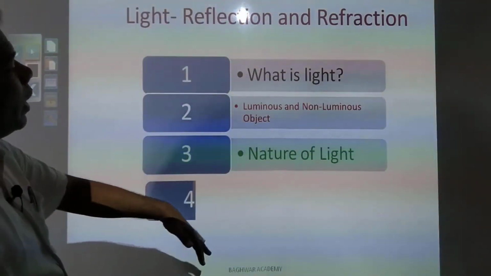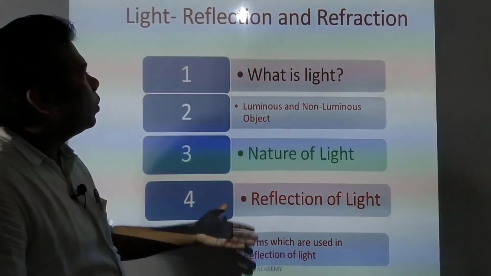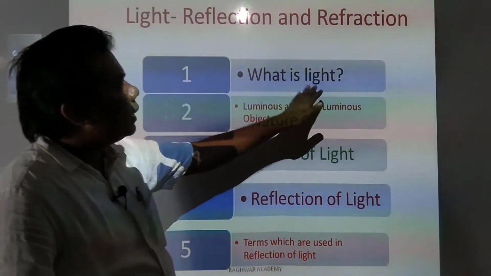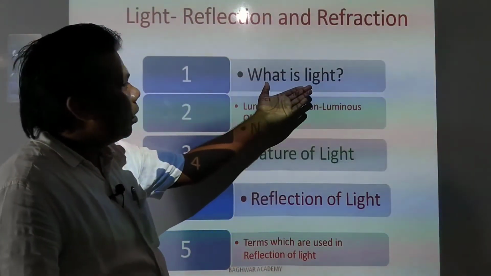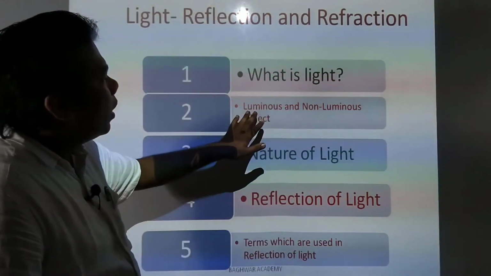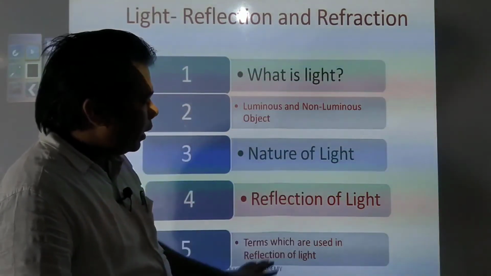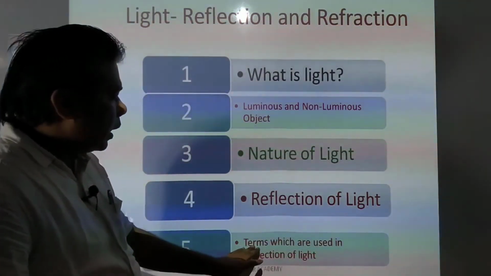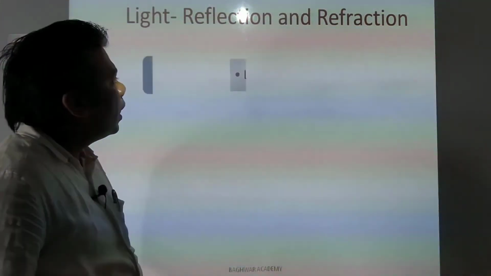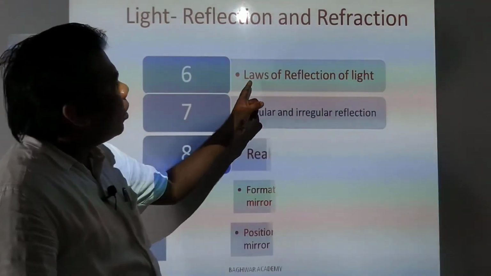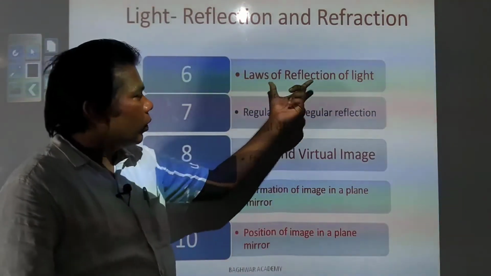What contents we have taken or what we are going to see in this video. Here you see what is light. Already you know what is light, but we will see in brief what is light. We have luminous and non-luminous object, nature of light, reflection of light, terms which are used in reflection of light, these we will see, and laws of reflection of light. This is very important. This we will see.